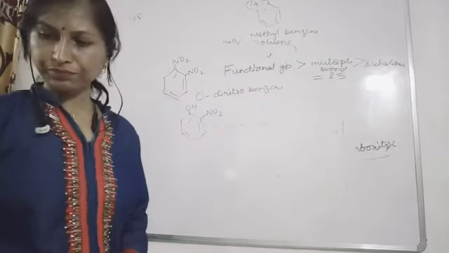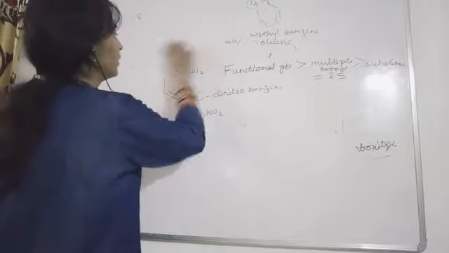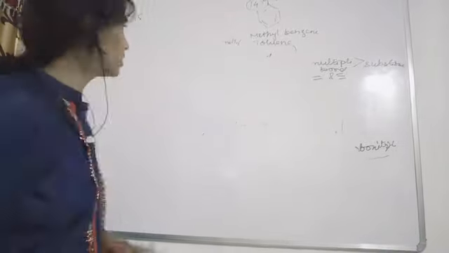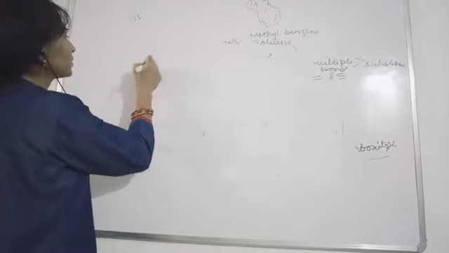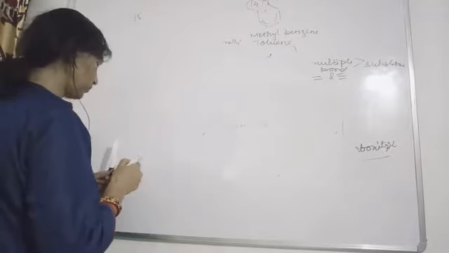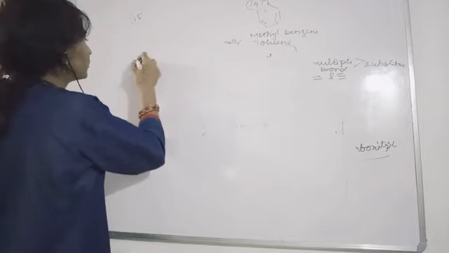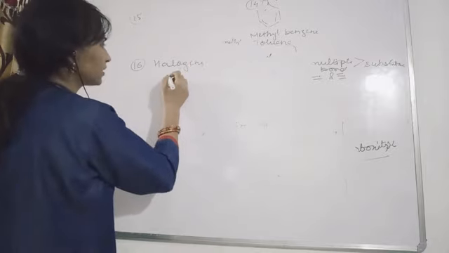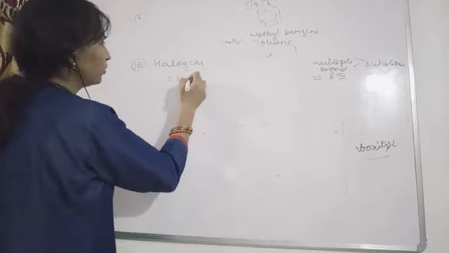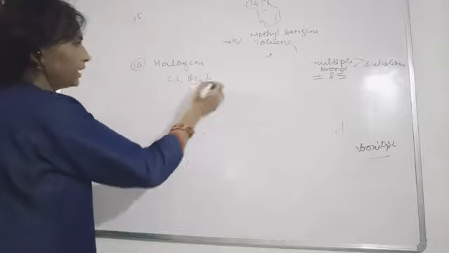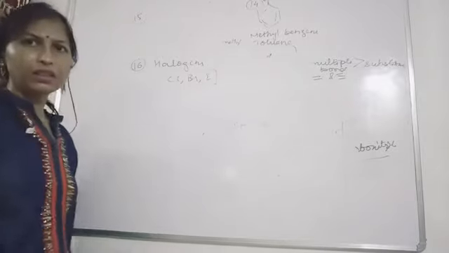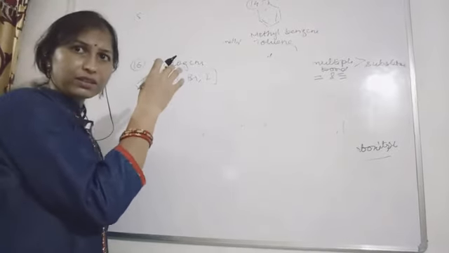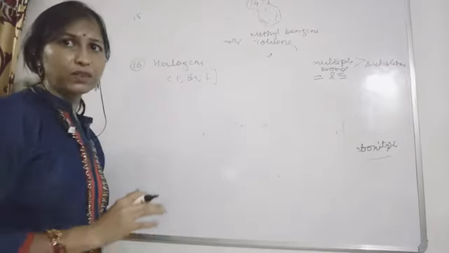Now next, yes, if a halo group is present, halo group means halogens are attached: chloro, bromo, iodo. Fluorine shows more ionic character and a more violent reaction.